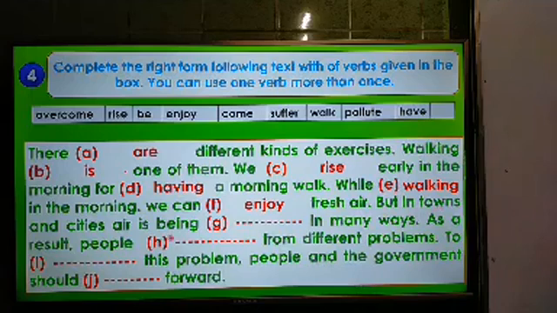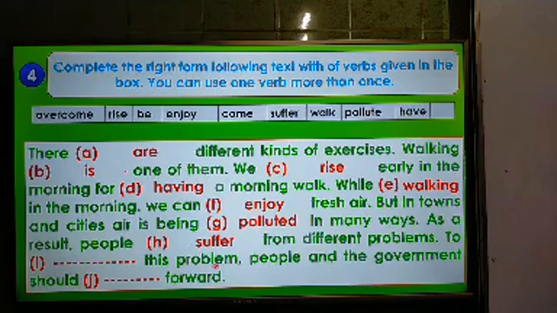But in towns and cities there is being, here is being polluted. Here the word being, after being we have to use be3, that means the third form of the main verb. Okay, that means air is being polluted in many ways. As a result, people from different problems. People suffer from different problems.